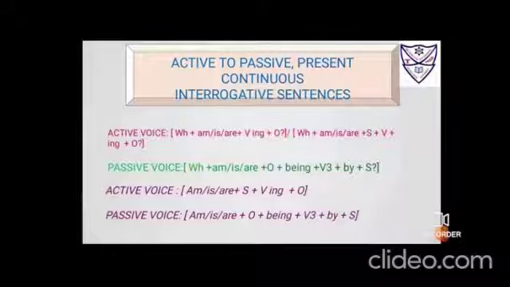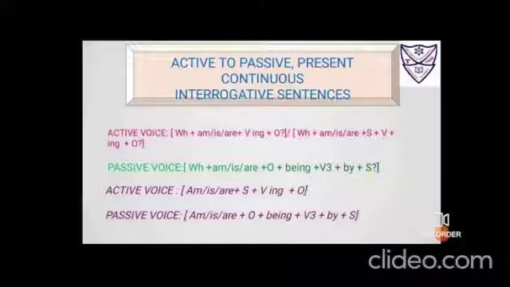Fine. Now as I have told you children, WH is a best friend with the helping verb. So these two should be together. Then we have to bring the object ahead. And another pair today we have come across is the be form and the verb in its third form. So children, from now onwards you are likely to have two pairs in interrogative statements. WH and helping verb, being and the main verb or the action verb in its third form. Then by, and then finally the subject.